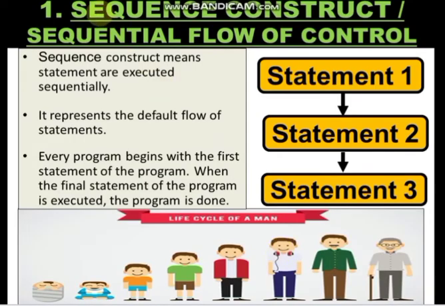So the first type of flow of control is the sequence construct. That is the default construct, which goes sequentially. It is the default flow statement. Sequence construct means statements are executed sequentially from top to bottom. Statement 1 and then statement 2 and then statement 3, like life cycle of a man, and it cannot move in the reverse direction, right? So every program begins with the first statement of the program. When the final statement of the program is executed, the program is done. And by default, till date, whatever we have learnt is sequence flow of control.